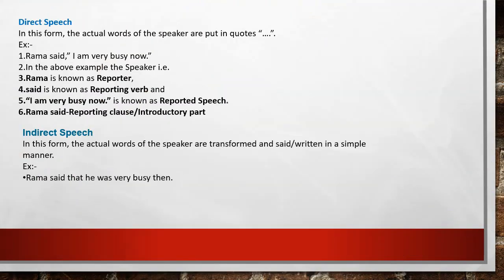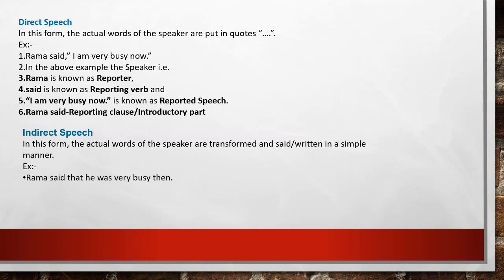Now, what do you observe here? I have just separated each part of the direct speech for you to understand the things properly. So, as you can see, Rama said, "I am very busy now." In the above example, the speaker is Rama. Fine. "Said" is known as the reporting verb, as I told you. "I am very busy now."